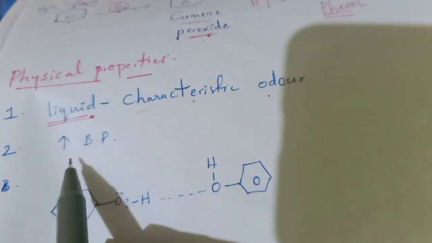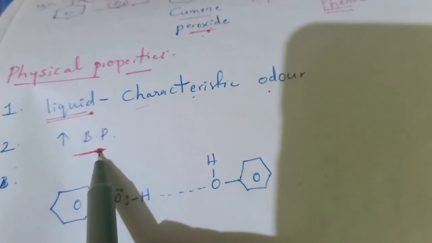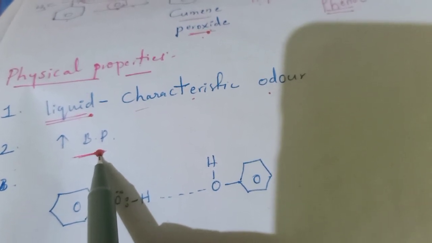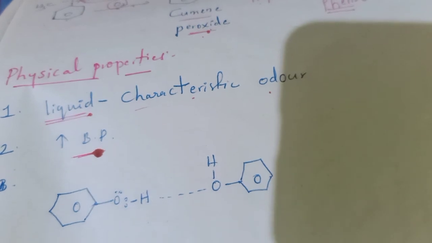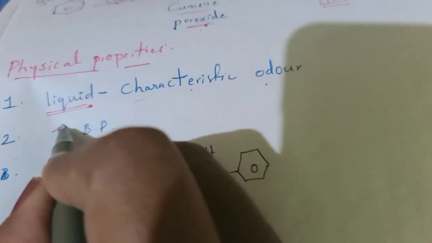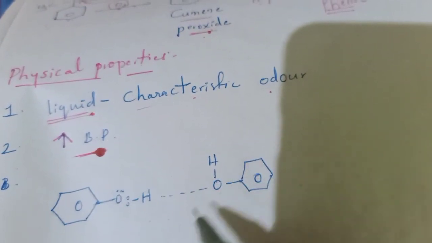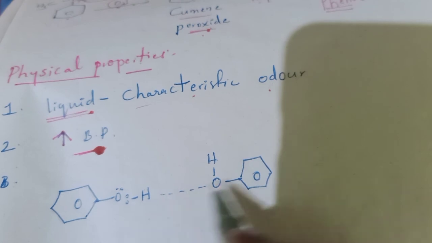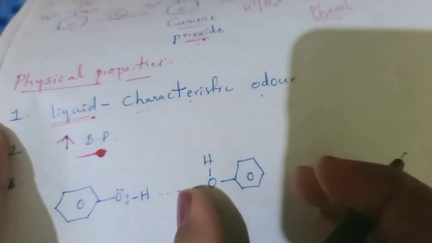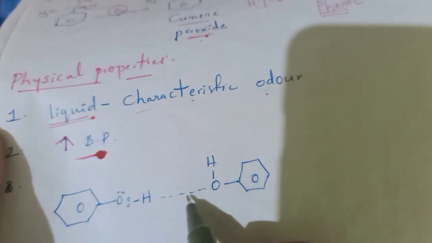Now, the second property is boiling point. What is meant by boiling point? The temperature at which a liquid is converted into vapor state is known as boiling point. These phenols have higher boiling points. Why do they have higher boiling points? Because of the formation of intermolecular hydrogen bonds. Now see, this is one phenol, and this is another phenol. Between these two phenols, a hydrogen bond is created.